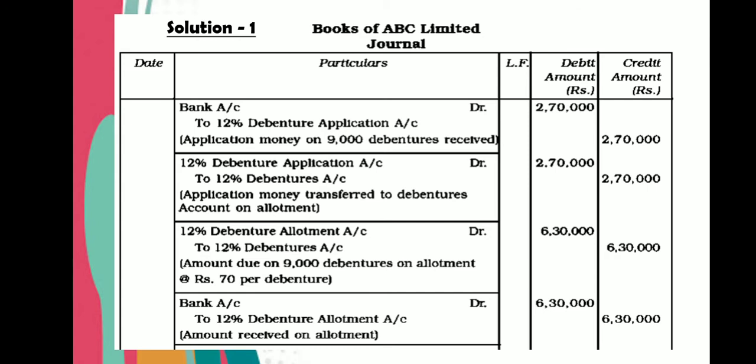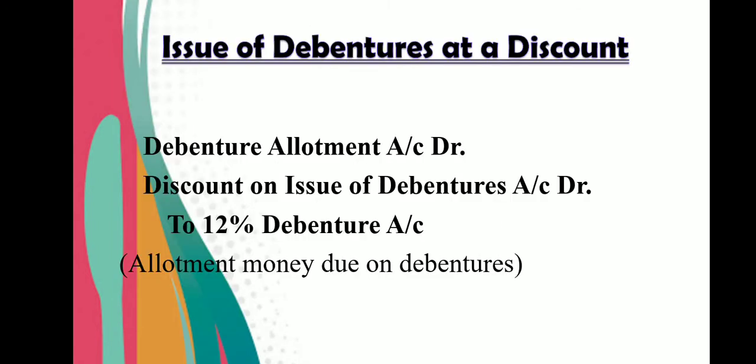Now how this 6,30,000 came? So 9,000 debentures into 70 rupees. So 6,30,000. Thereafter, this allotment money would be received. So entry would be bank account debit to 12% debenture allotment account, 6,30,000. So this is a simple exercise having only 2 installments.